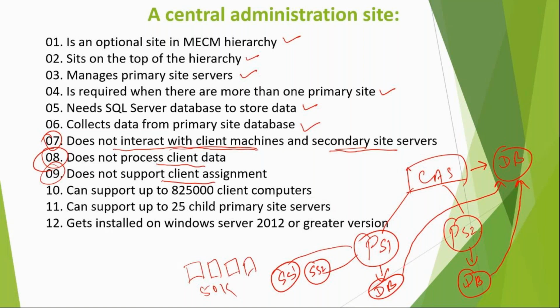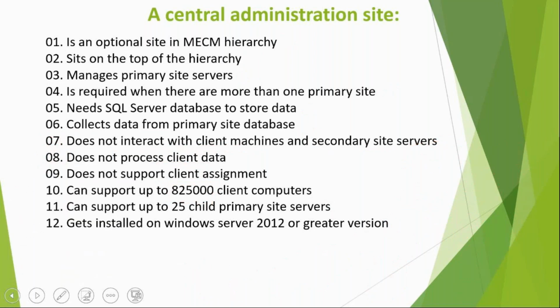It can support up to 825,000 client machines. Support means in one central administration site hierarchy, the maximum number of devices that can be there.